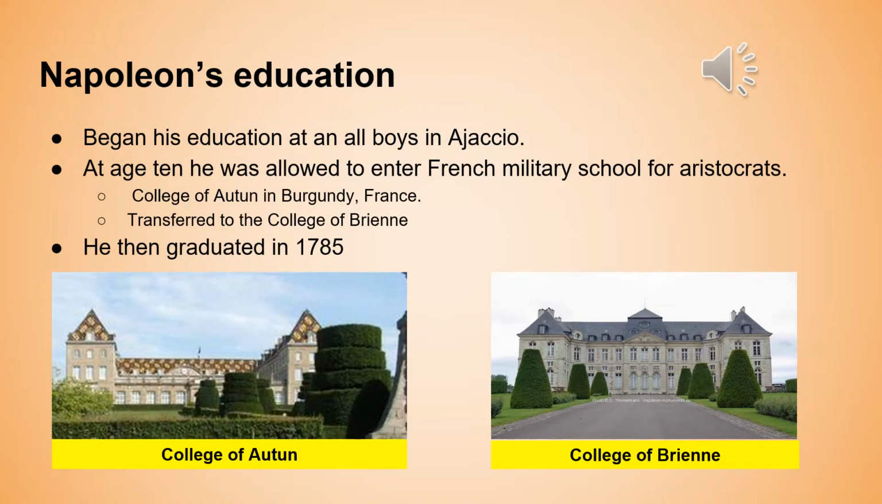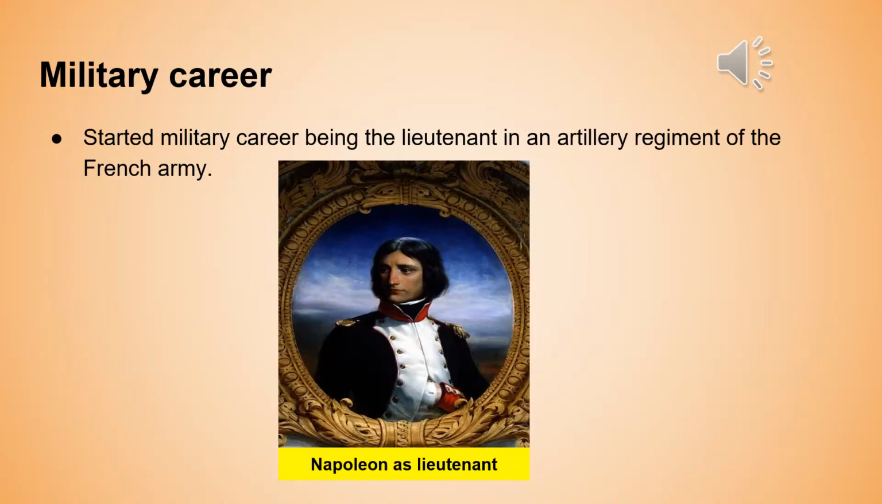Napoleon's education started at an all-boys school in Ajaccio, France. At age 10, he was allowed to enter French military school for aristocrats, and that was the College of Autun in Burgundy, France, and the picture of College of Autun is on the left. Afterwards, he transferred to the College of Brienne, which is on the right, and then he graduated from that school in 1785. So Napoleon started his military career being the lieutenant in an artillery regiment of the French army. And as you can see from this picture, this is Napoleon as lieutenant.